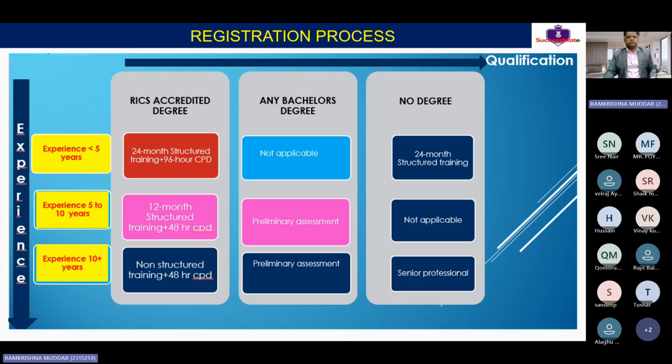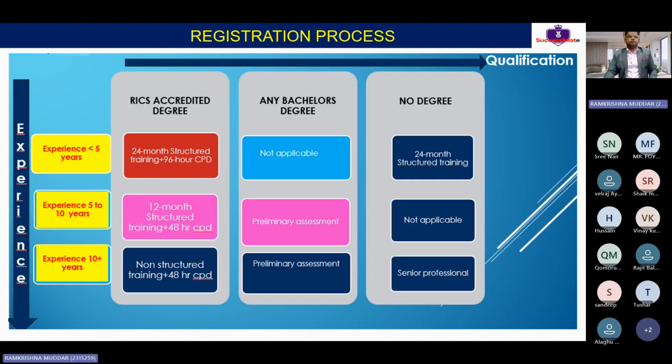Okay, so let's understand this one. Experience less than 5 years. If you have a RICS accredited degree, then you need 24 months of structured training plus 96 hours of CPD. Then only you can go for ASOC RICS. Any bachelor degree is not applicable if you have less than 5 years. If there is no degree, then you have to go for 24 months of structured training. That is the senior professional route. So this is the most important one.